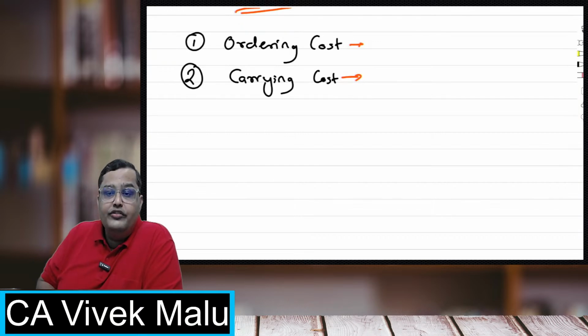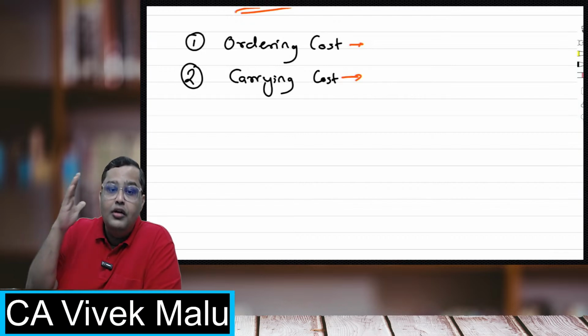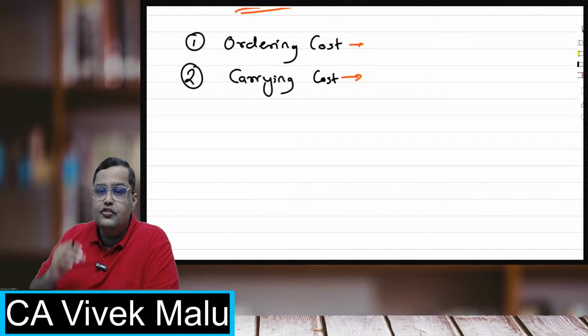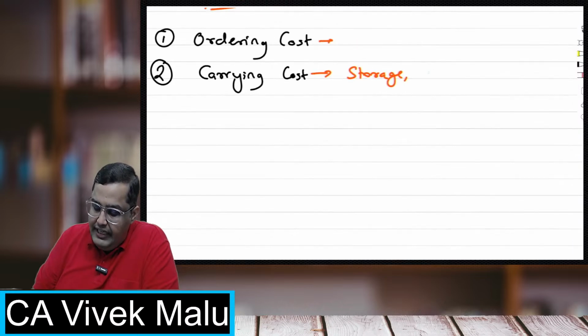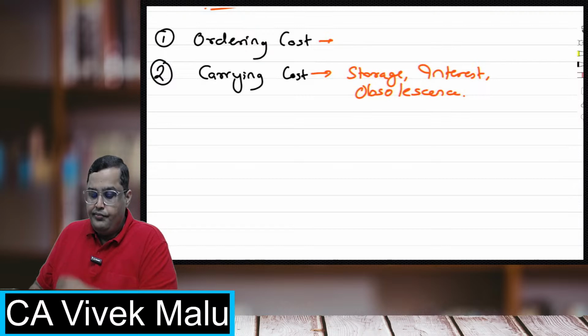Now, in carrying costs, whenever you are buying the inventories, you have to store them. You have to give to the warehouse persons. You have to make payment to them because of the storage cost involved. You have to make payment to the suppliers. There is an interest element involved, right? Plus, when you are ordering materials, there is always a risk of them getting obsolete. So carrying cost actually covers storage, interest, and obsolescence also. It will get old and all that. All these costs are covered in the carrying cost.